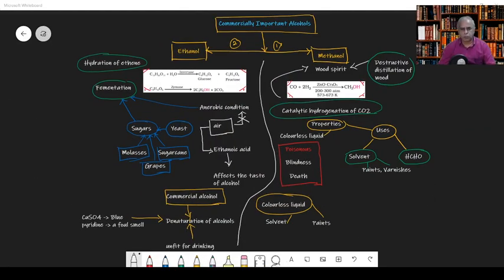Let us have an overview about these commercially significant alcohols. We'll be discussing methanol and ethanol. Methanol, the formula is CH3OH. Ethanol, C2H5OH.